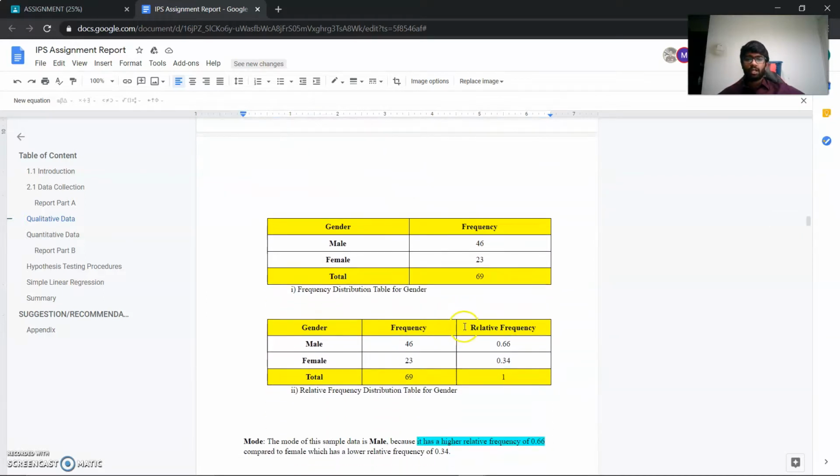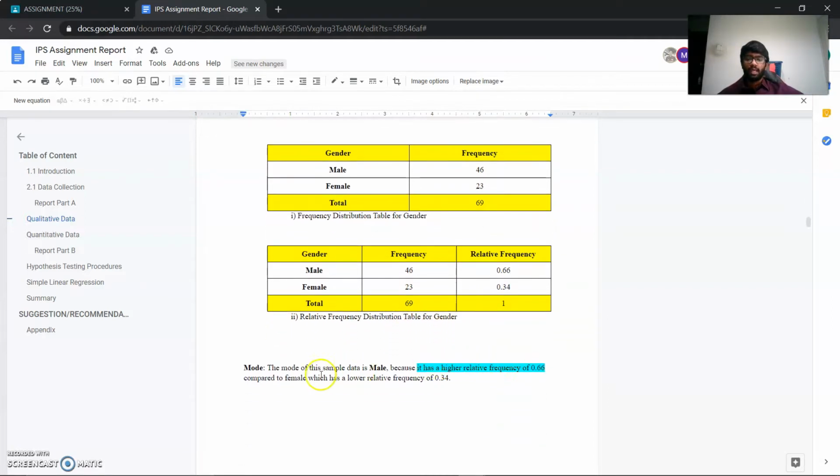And we have also calculated the relative frequency. The relative frequency is calculated by the total number of male divided by the total number of respondents times by 1. And over here we can know that the mode is male because it has a higher relative frequency of 0.66 compared to the female, which has a lower relative frequency of 0.34.